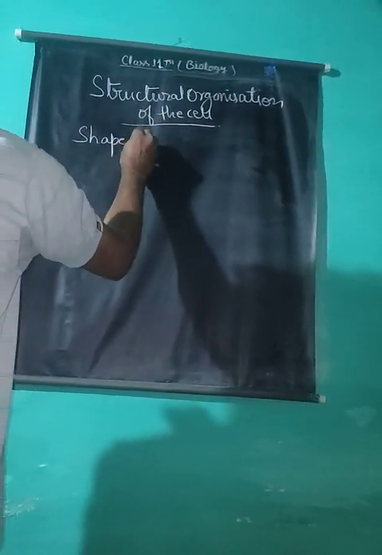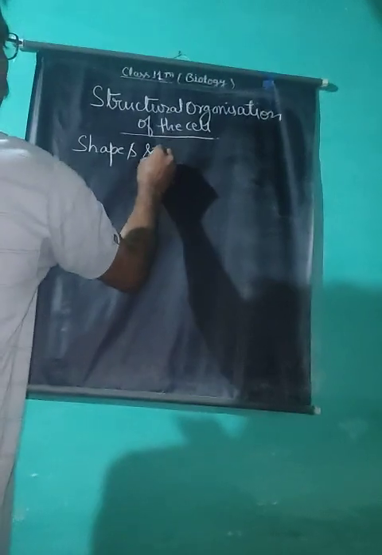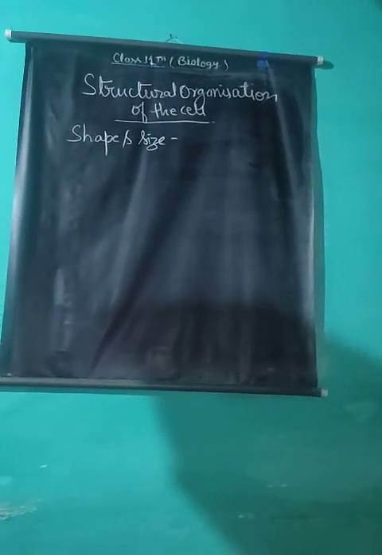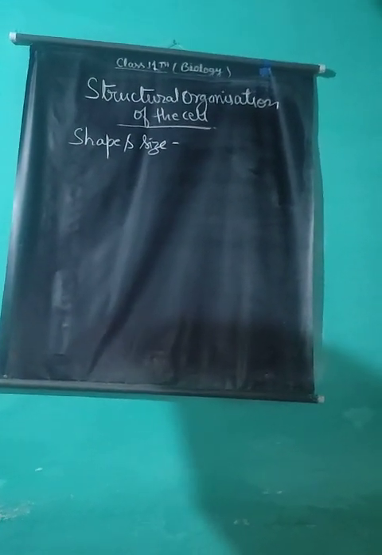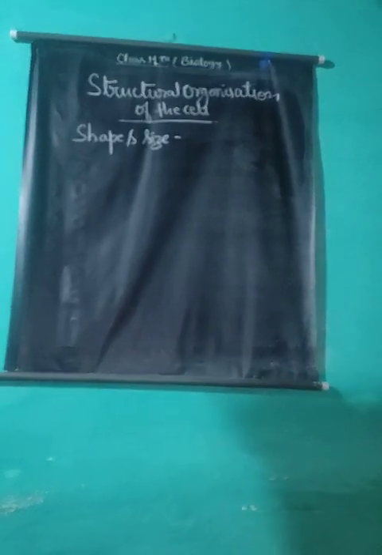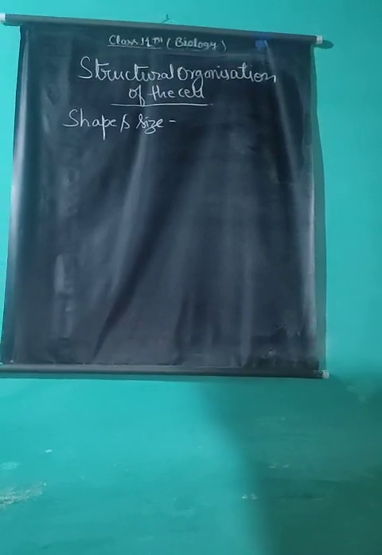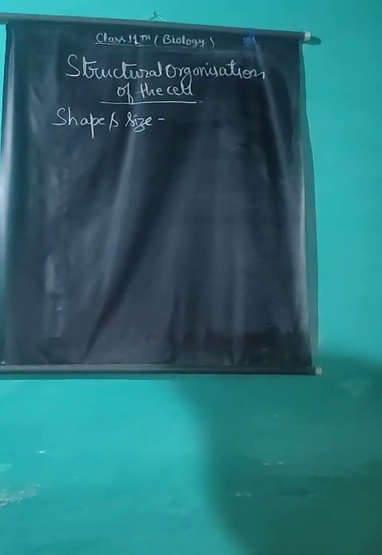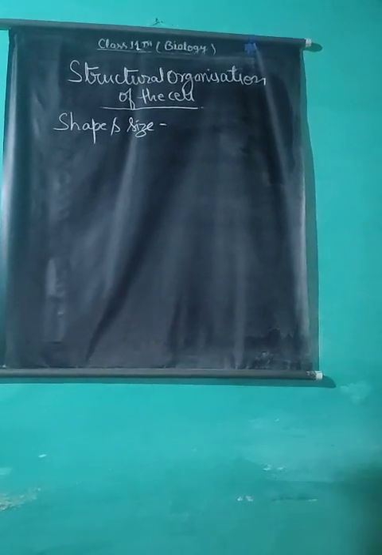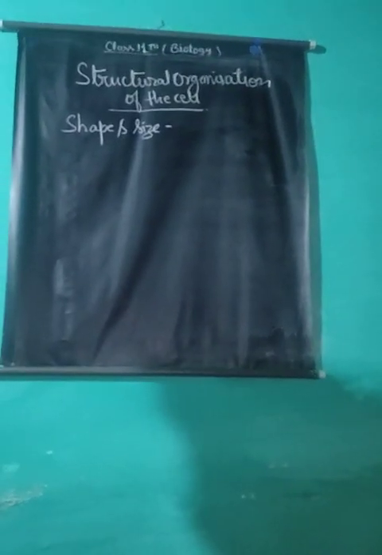Shape and size of cell. The cells may be rectangular, cylindrical, oval, rounded, elongated, needle-like, triangular, polygonal, cuboidal, flattened or irregular in shape.